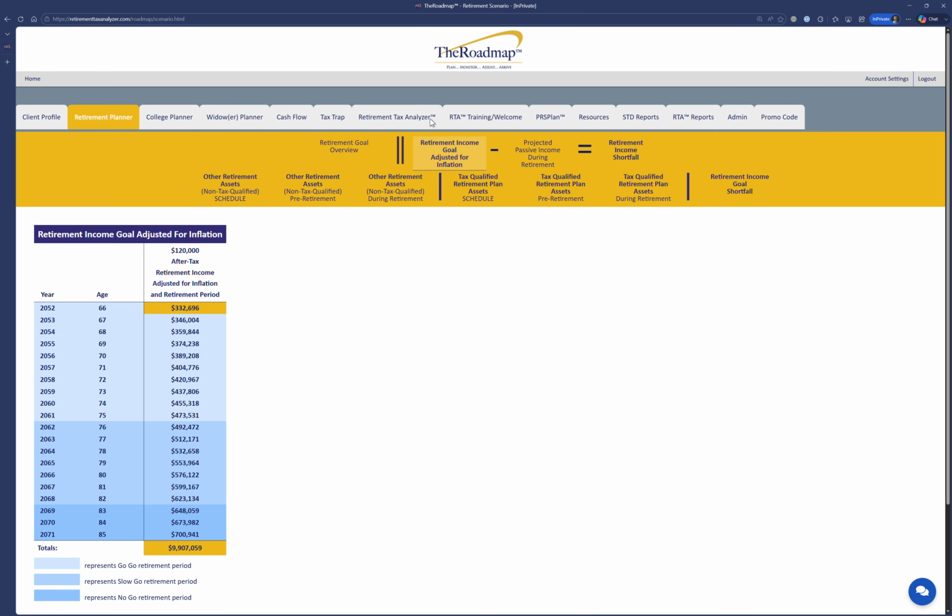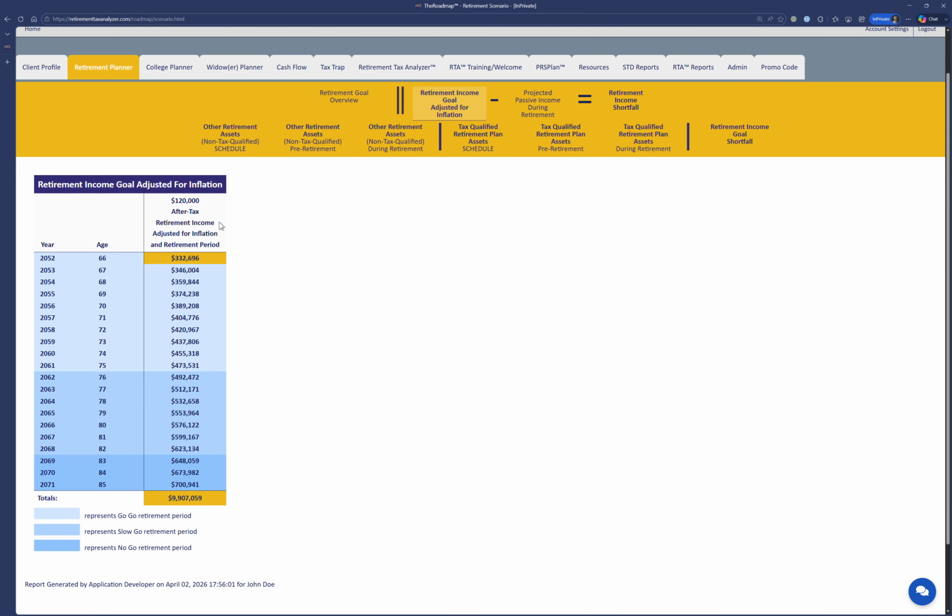Here we can hit continue at the bottom or just move along these top values. So this is 120K per year in 2026, which is going to need to be over 300,000 in 2052 with a 4% inflation. That's what we're starting with as a goal.